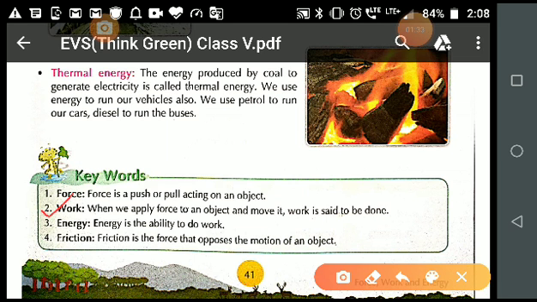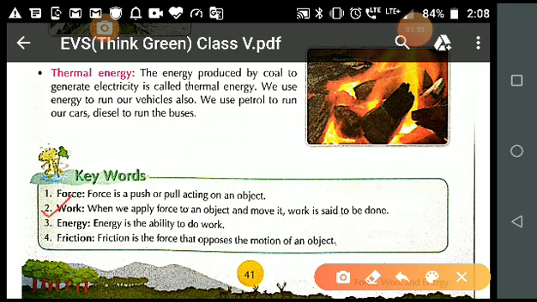When we apply a force to move an object and the object moves, then it is said that work has been done.